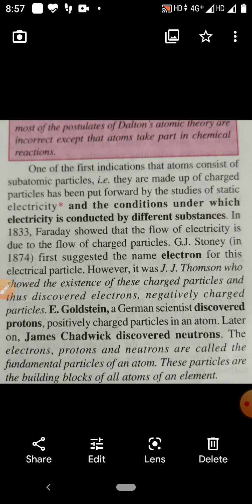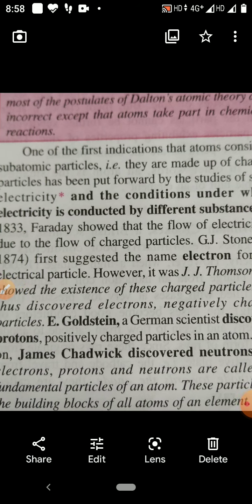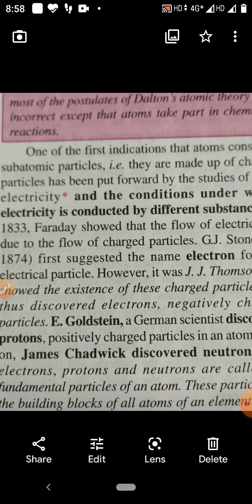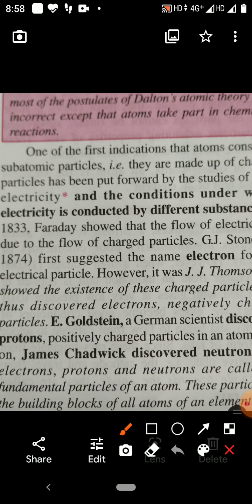Children, you have studied about atom and Dalton's atomic theory. According to Dalton's atomic theory, atom is an indivisible particle of matter or substance which takes part in the chemical reaction.